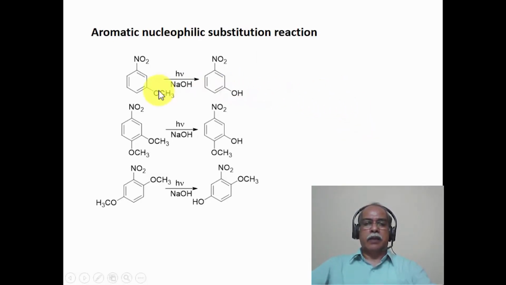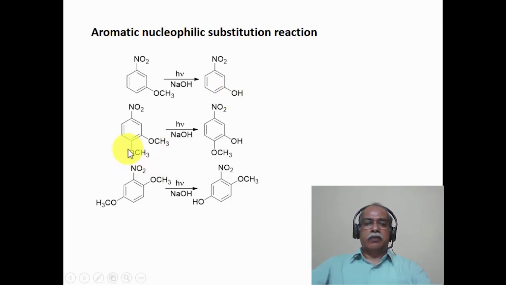These reactions are normally not possible under thermal condition. For example, if we take meta-methoxy nitrobenzene and treat it with sodium hydroxide, under thermal condition no reaction can be observed. However, under photochemical condition, the substitution of the methoxy group, which is normally not a good leaving group, takes place, producing the meta-nitrophenol, for example.